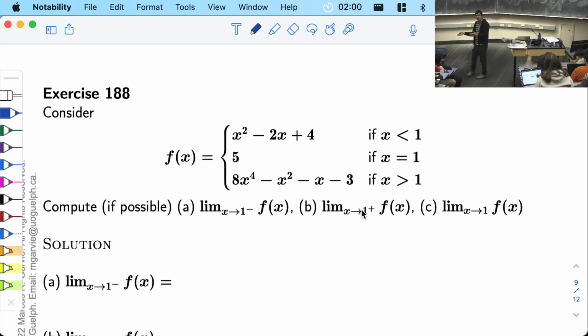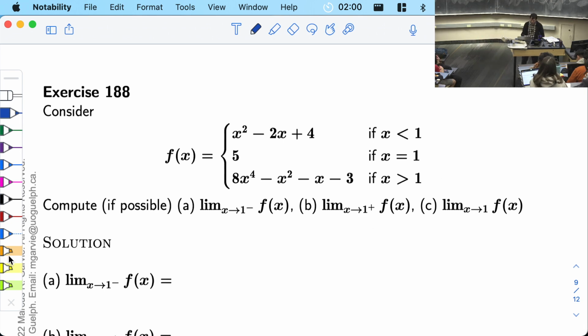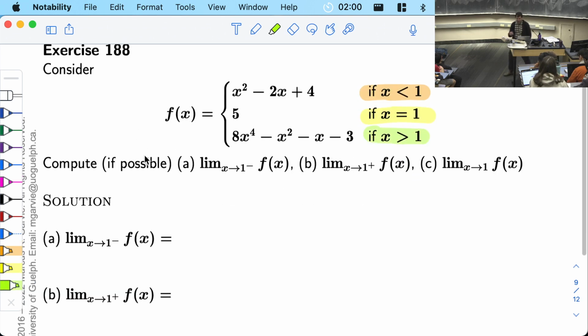With sequences, we didn't have this left and right business. But with limits of functions, we have to worry about the left and the right-hand limits separately. So in this problem, we have a piecewise function, and it has 3 parts. There's this part when x is less than 1, there's this part when x is equal to 1 exactly, and there's this part when x is bigger than 1. And when you want to go do the limit, you have to know which part you're using.